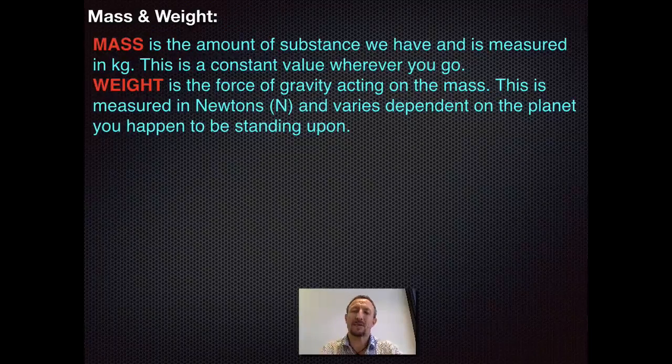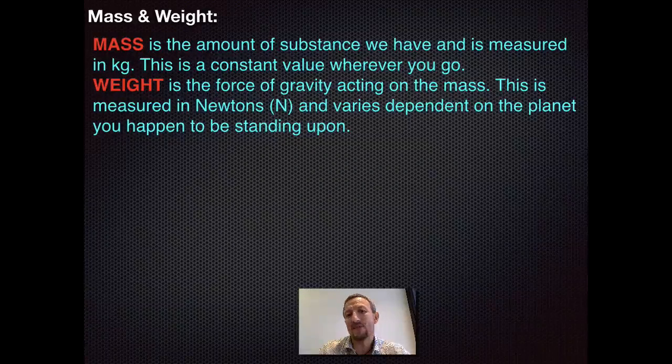Now, when we step on some bathroom scales, we always measure it in kilograms. Really, the reason for that is because gravity is the same over the surface of the planet. So the effect of gravity across the surface of the planet is basically the same, and we've converted it into kilograms so that we know how much mass we actually have. But if I'm 80 kilograms on this planet, then theoretically my weight force is 800 newtons. And this is going to vary depending on the planet that I happen to be on.